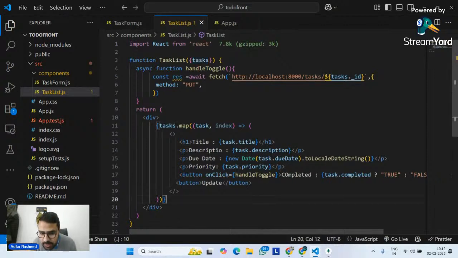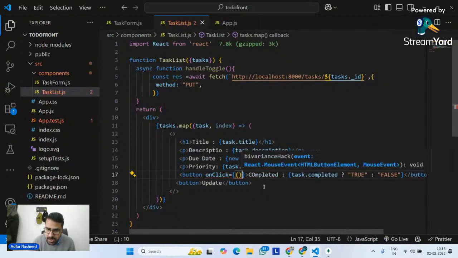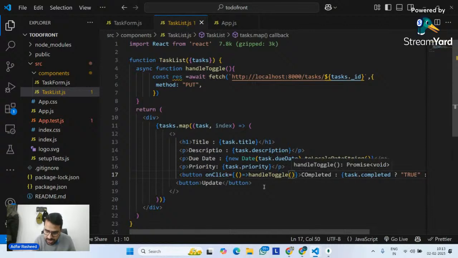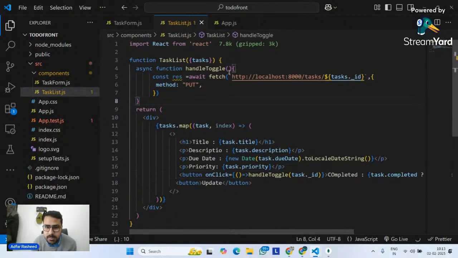So instead of handling toggle directly like this, I will simply pass an argument to it. I will tell it to call my handle toggle and pass an ID to it. And that ID will be my task dot hyphen ID, like this. Now I can pass the same argument over here, and instead of tasks dot ID, I will simply pass ID. I hope this makes sense.